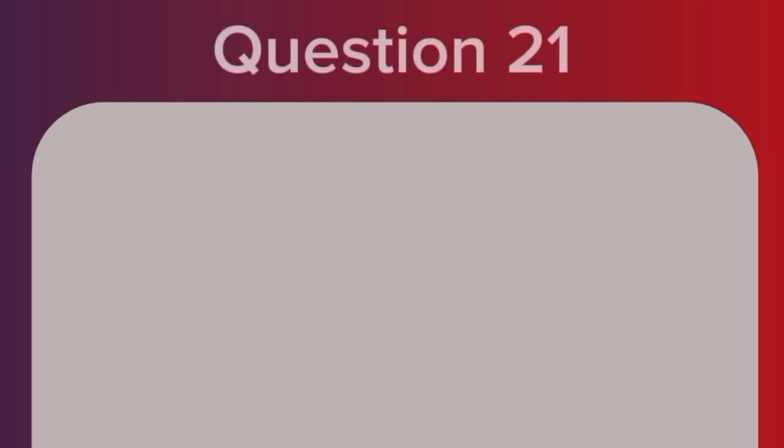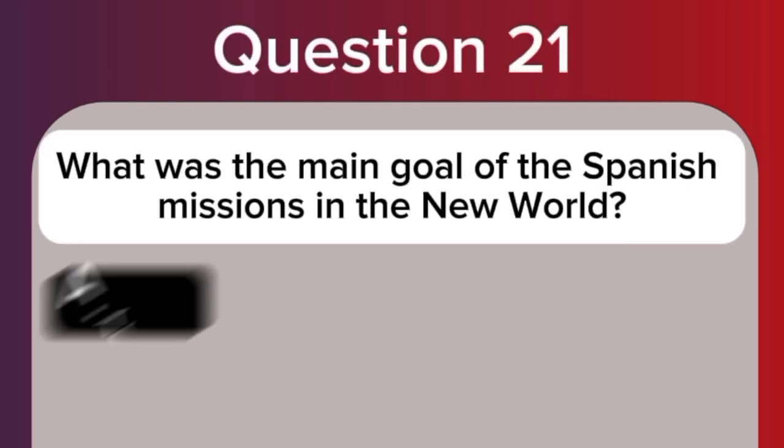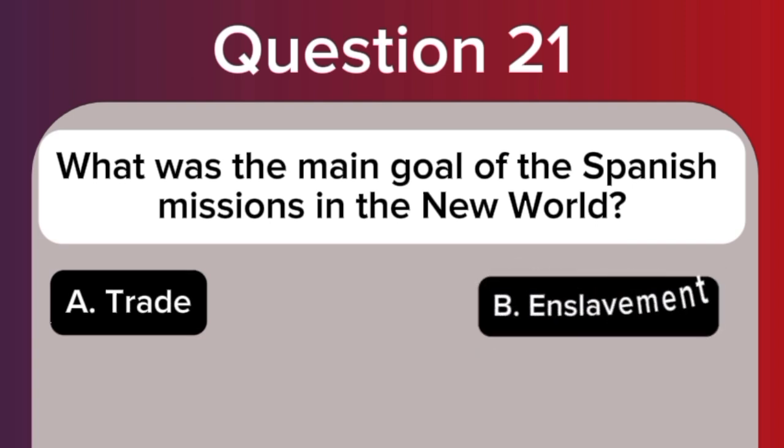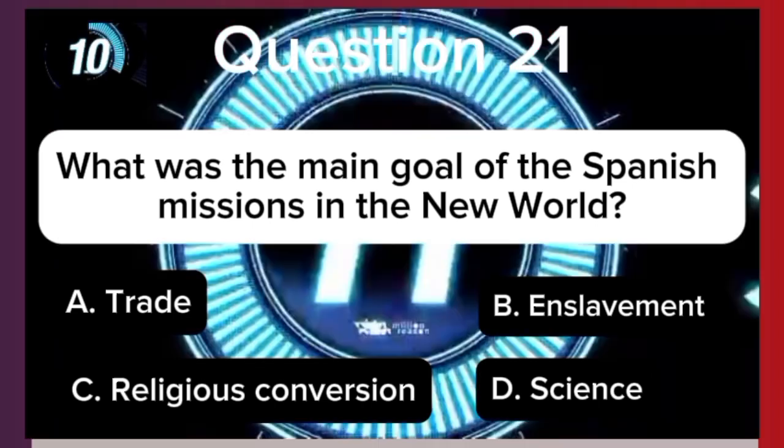Question 21. What was the main goal of the Spanish missions in the New World? A. Trade. B. Enslavement. C. Religious conversion. D. Science.